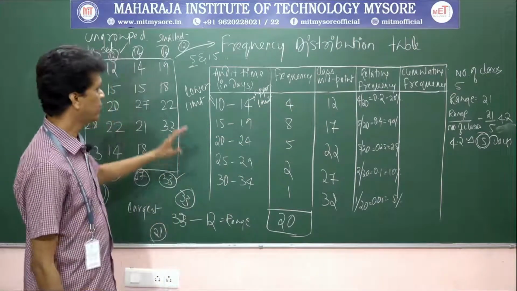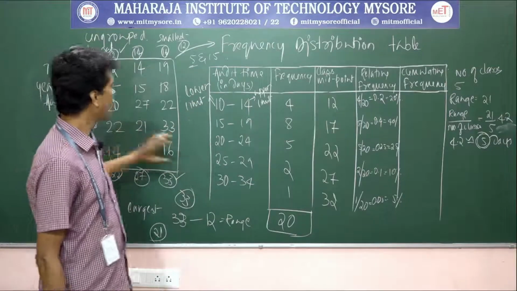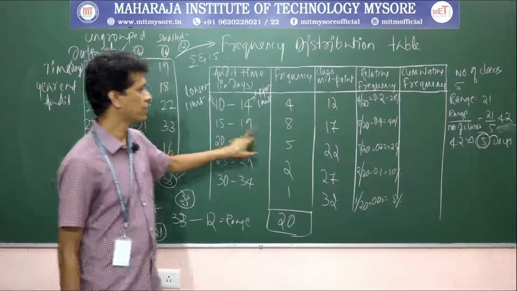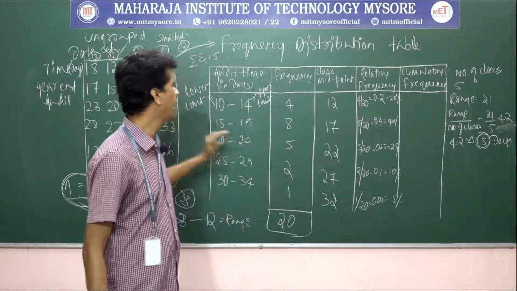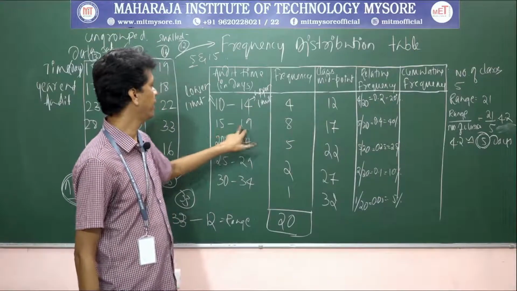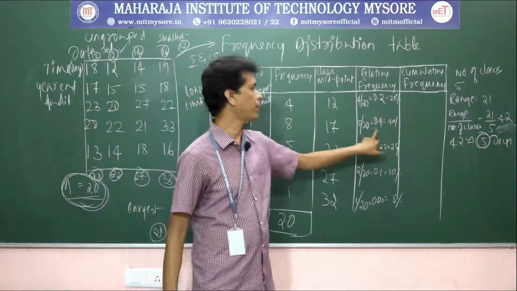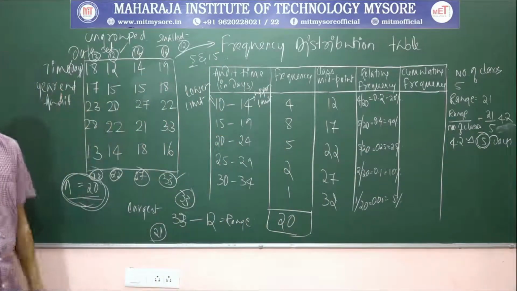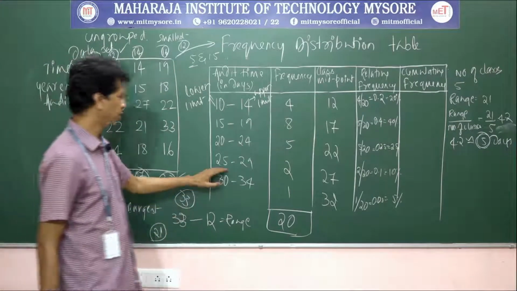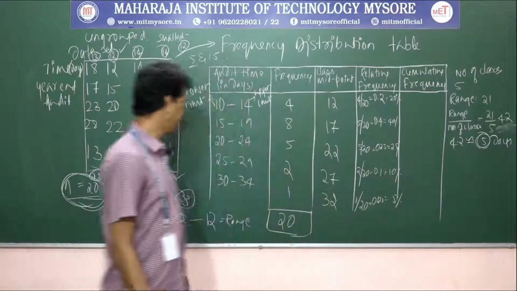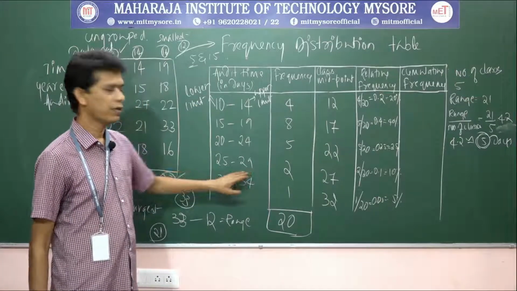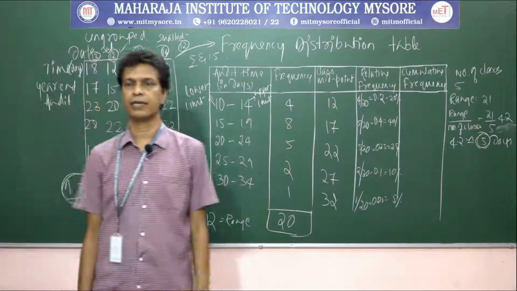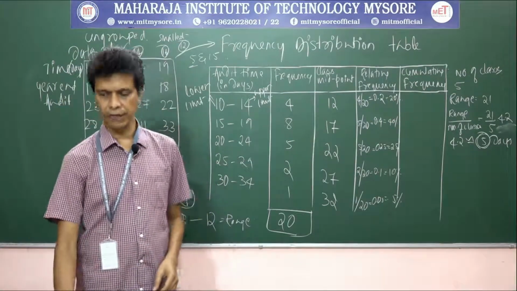What do we mean by the relative frequency? If you randomly pick a number, the probability of picking a number between 15 and 19, including 19, is 0.4, meaning a 40% chance. If the relative frequency is 10% for 25 to 29, there is a 10% chance of picking a number from that class in this raw data. That is the meaning of relative frequency.